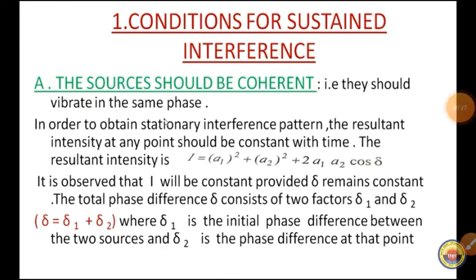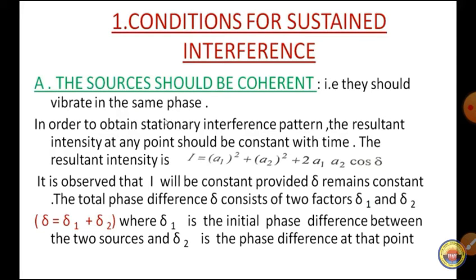First one, conditions for sustained interference. The main points to obtain a constant interference pattern: the sources should be coherent. That is, they should vibrate in the same phase. So they must maintain a constant phase difference.